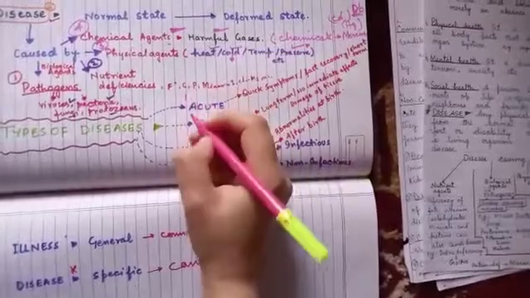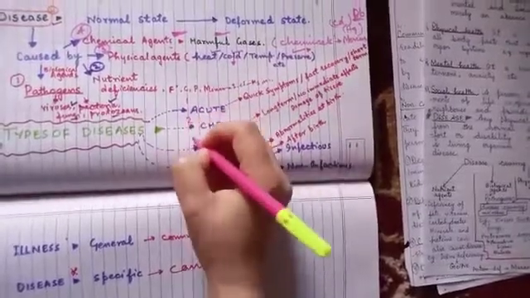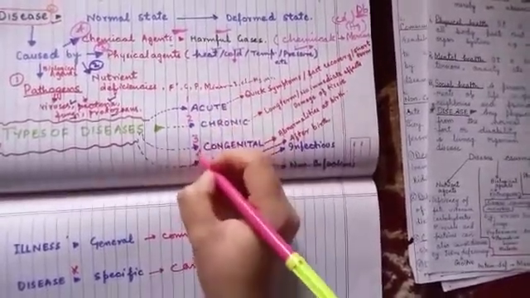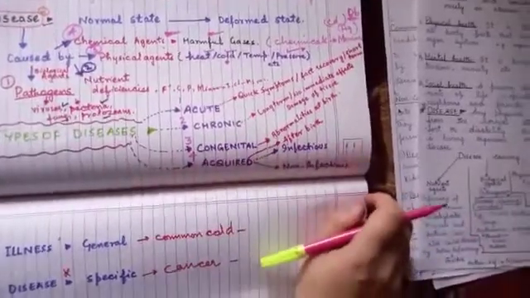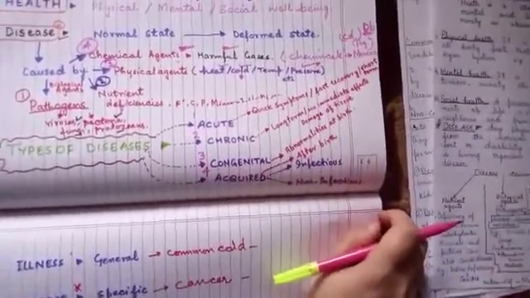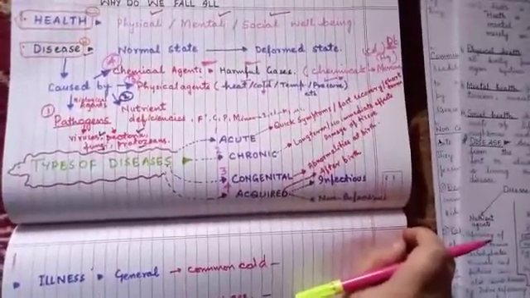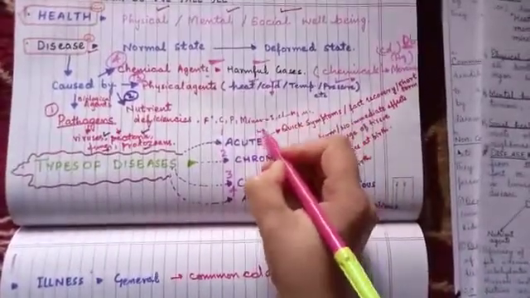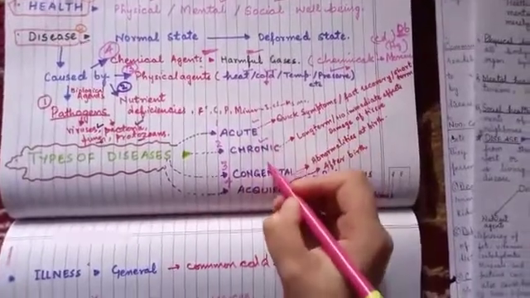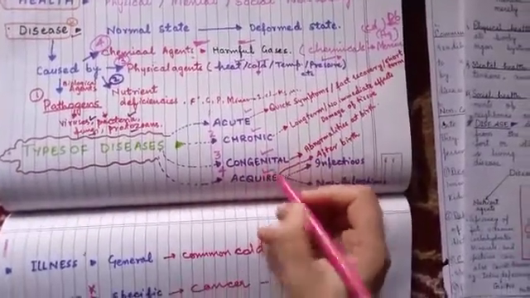Let's learn first one by one. According to your syllabus, what you have to remember are acute diseases, chronic diseases, congenital diseases, and acquired diseases.